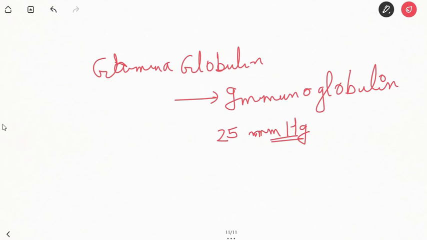Now let us discuss the variation in the plasma protein concentration. First is the decreased plasma protein concentration, that is hypoproteinemia. Hemorrhage results in loss of all forms of plasma protein. After hemorrhage, the fibrinogen, globulin and albumin are regenerated in that order with complete restoration. And increase in plasma protein concentration is hyperproteinemia, that is loss of more water from the plasma due to dehydration, diabetes insipidus, hemolysis and leukemia.